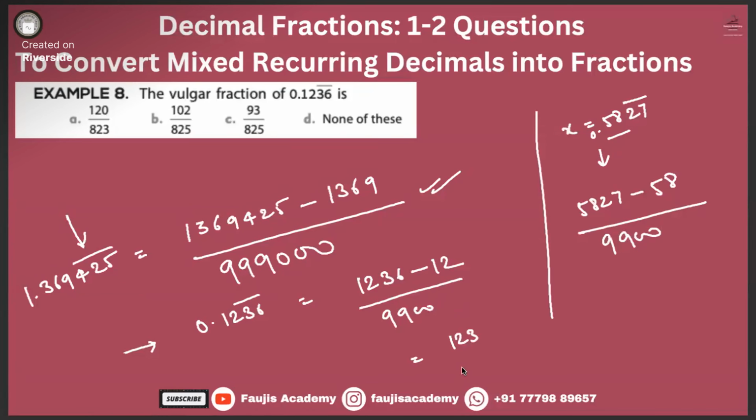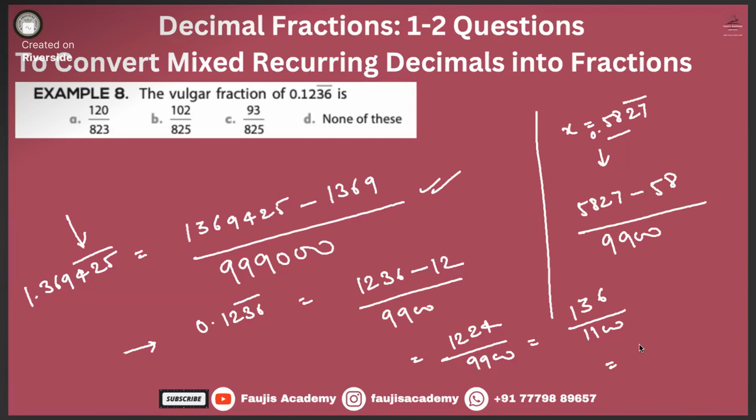If we simplify it, it's like 9 1100. Let me know if I'm doing any calculation error or something like that. So option B. Have I done any calculation error, guys?